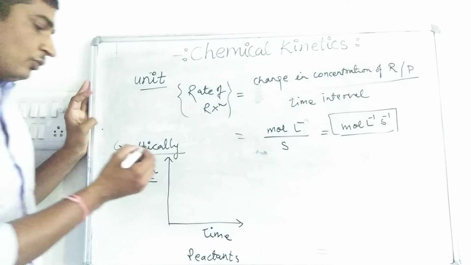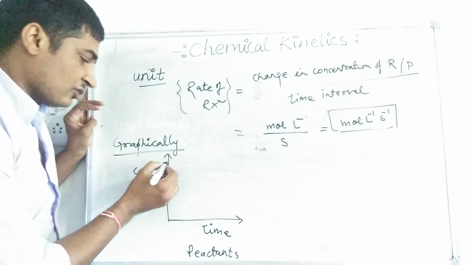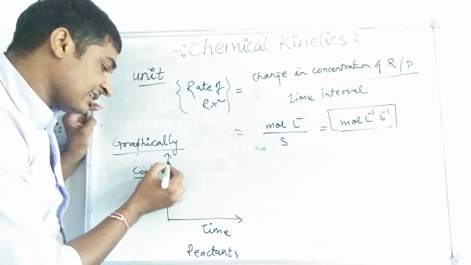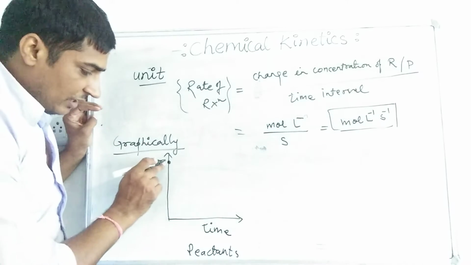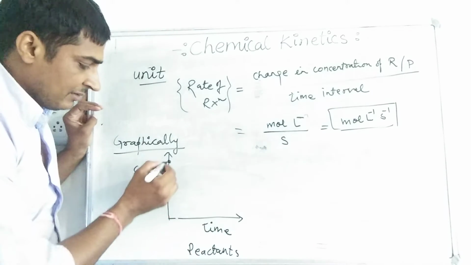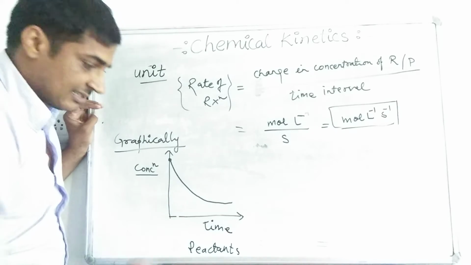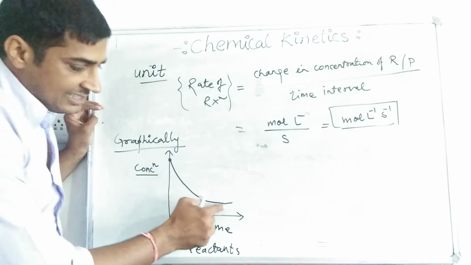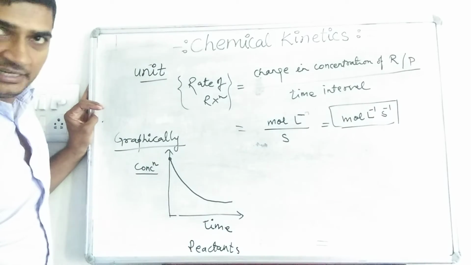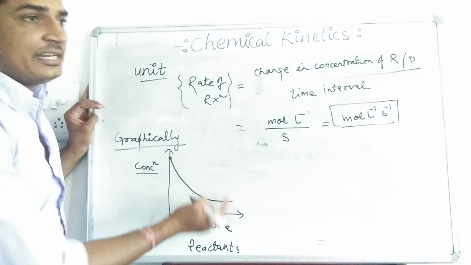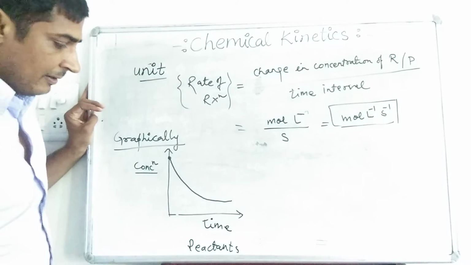Initially the whole amount is present in the form of reactants only. There are no products. So when the reaction starts, at that time the concentration of the reactant is maximum. Slowly, when the reaction proceeds with time, the concentration of the reactants decreases, and at last it becomes horizontal, or parallel to the x-axis. It means equilibrium is attained, so there would be no considerable change in the concentration of the reactants.